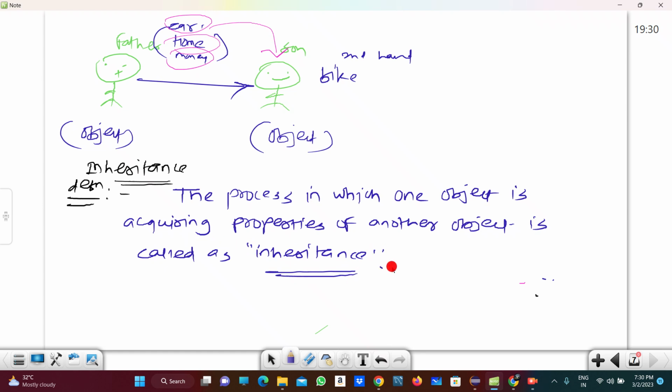So this is nothing but the inheritance. One object is acquiring properties of another object, that is nothing but the inheritance, right?